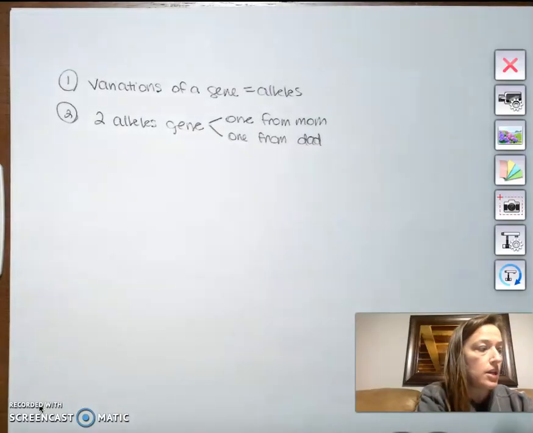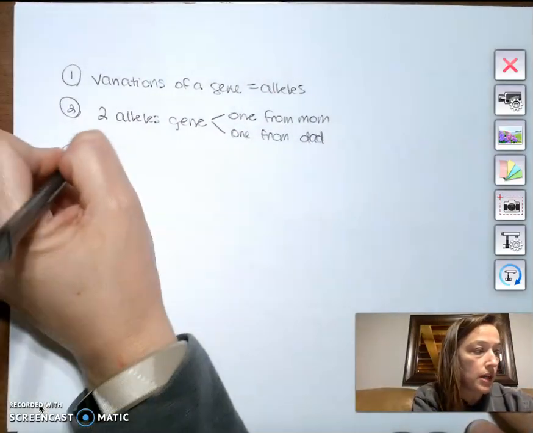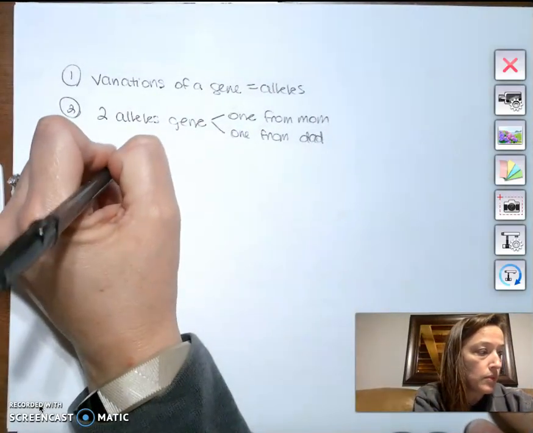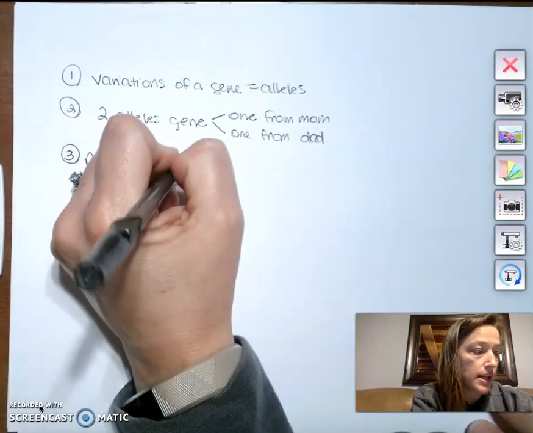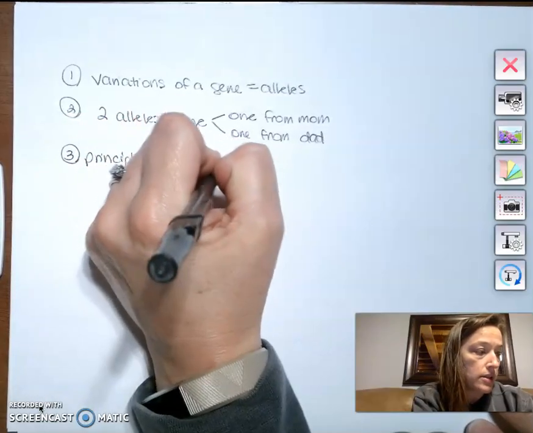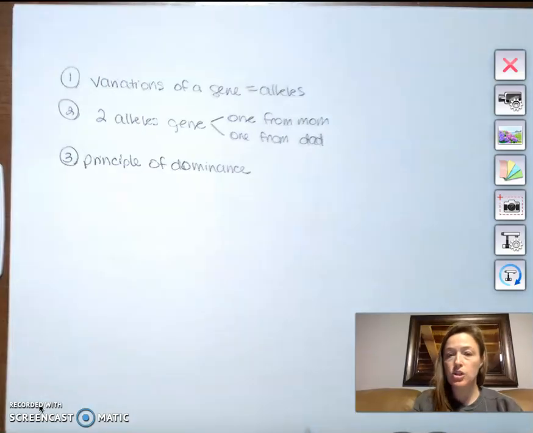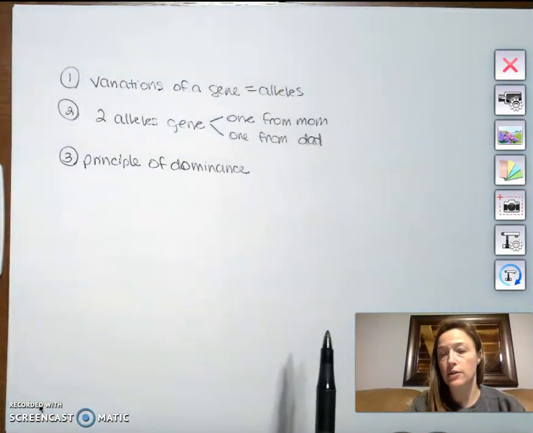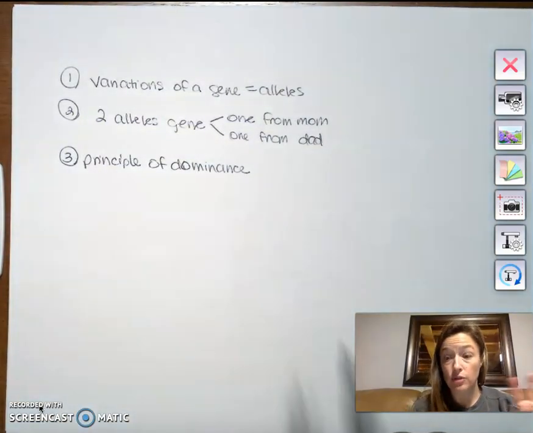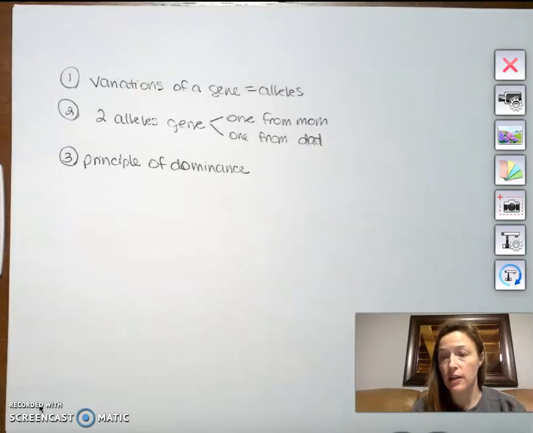Okay. He also came up with the principle of dominance, which simply stated that for all these alleles, for all these genes, these inherited characteristics he was studying, there were 2 versions, and one was dominant over the other. What that meant was if the dominant one was present, that physical trait would show up. If the recessive was present, it would only show up if both of the alleles were recessive. If you have a dominant there, it's going to mask that.